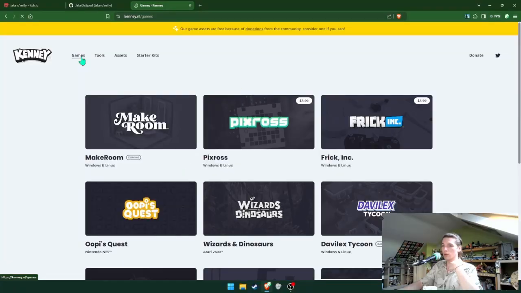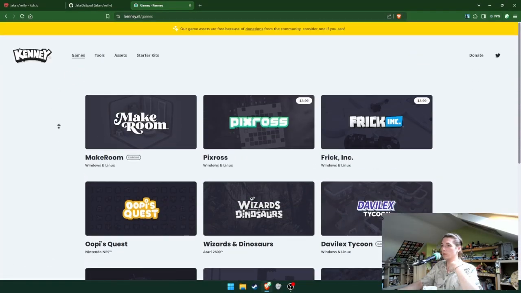Pretty good, actually. Recently, I participated in the Kenney Jam 2024. It's a game jam where you can only use pre-made assets from the artist Kenney, who is very popular in the indie game community, makes a bunch of free assets. There's mostly 2D stuff. Here, let's look at it.